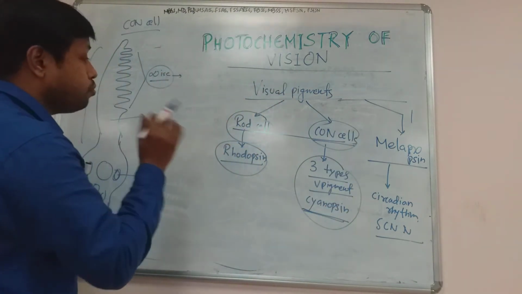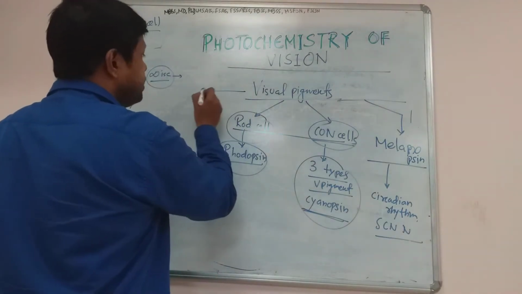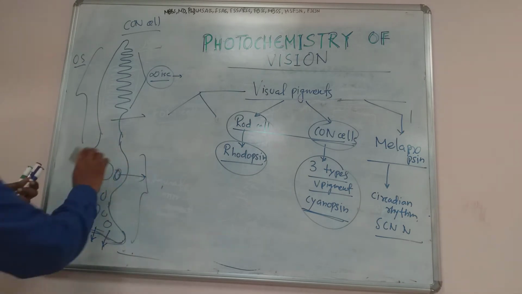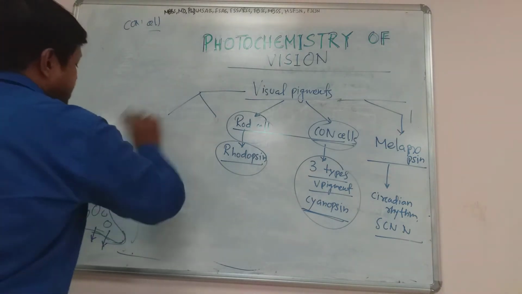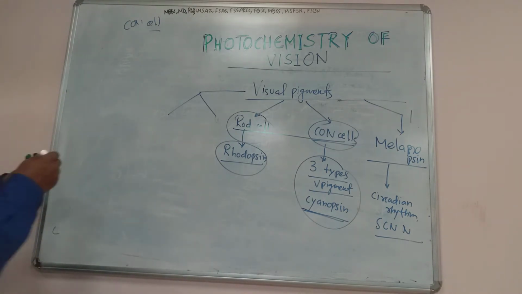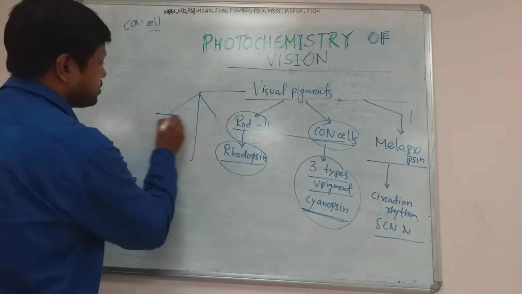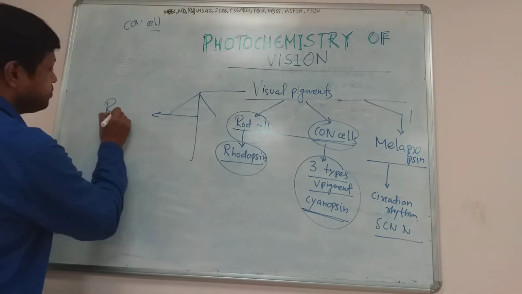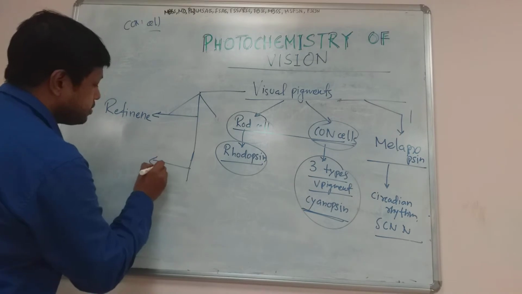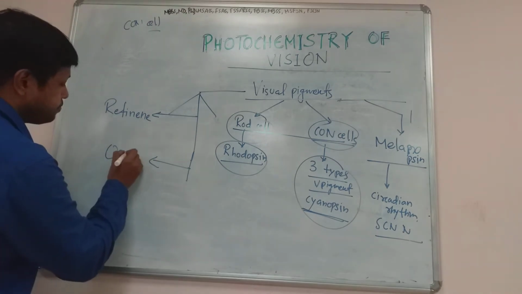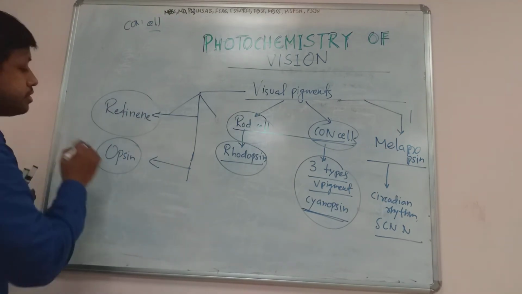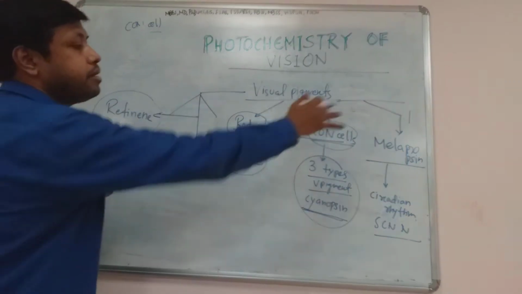Now, all the visual pigments, if you think in terms of structure, consist of two important components: retinine, and another one, opsin. Actually, in all the visual pigments, the retinine is constant. The opsin will change from one pigment to another.